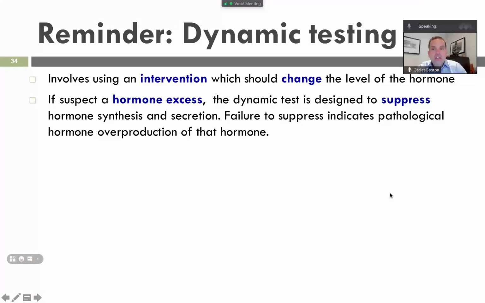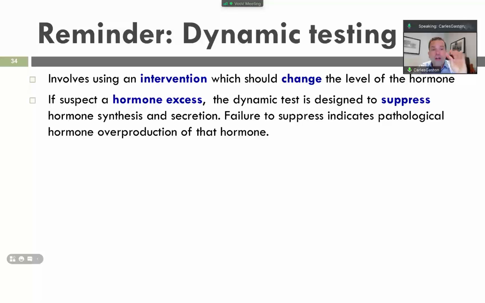Failure to suppress. So let's say that we suspect that a hormone has an excess secretion. For example, let's say that there is a tumor that produces too much ACTH in the pituitary. The dynamic test is designed to suppress the hormone synthesis, so we try to block secretion, but there is continuous increase, which indicates that there is abnormal secretion of these hormones.